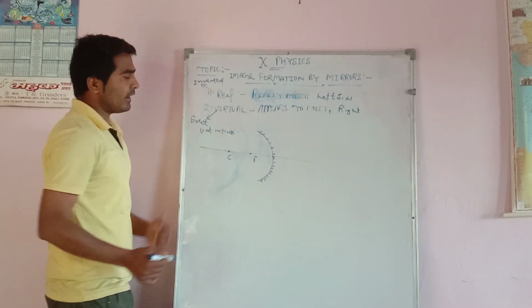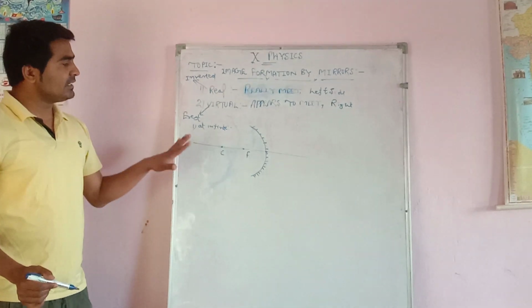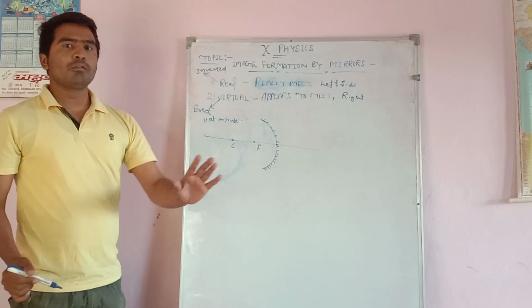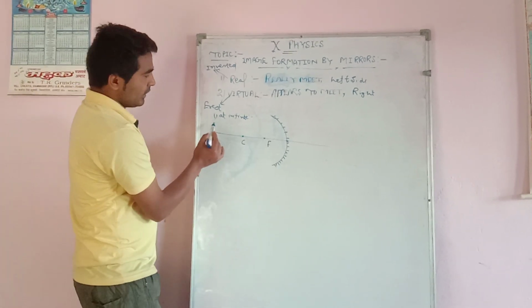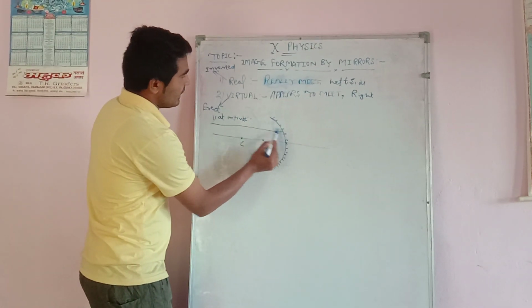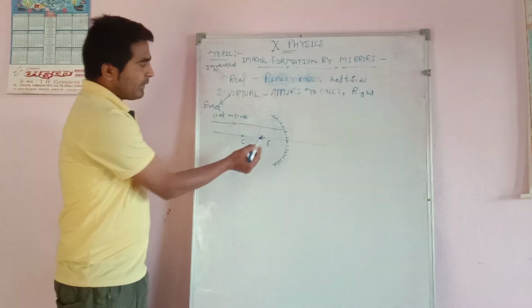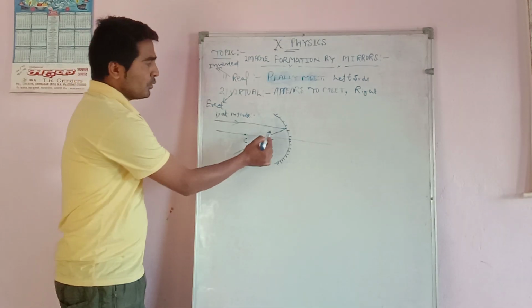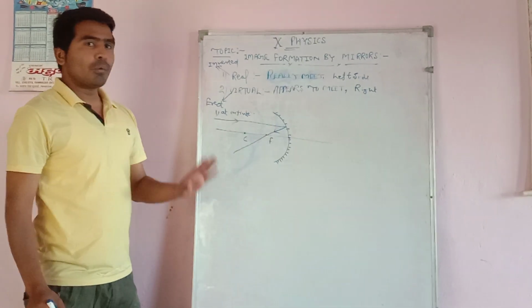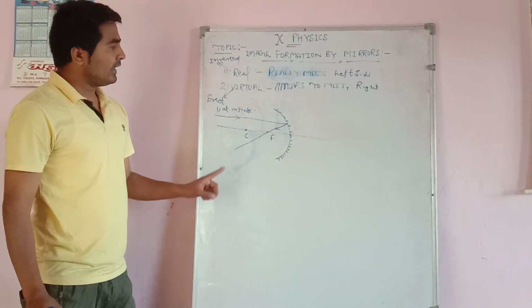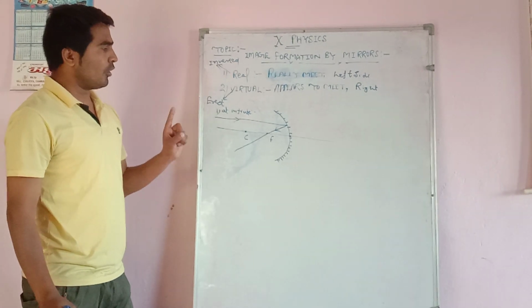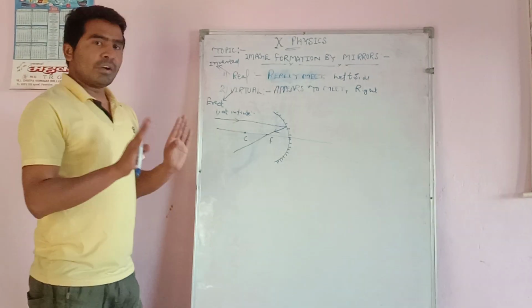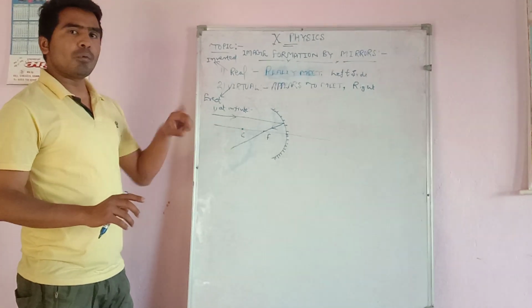When the object is at infinity, it means the object is not on the principal axis. Light rays will be coming from very far from the mirror. Suppose light comes in parallel; after reflection, the light goes through the focus. Whenever we find the image formation of any object, we throw or travel two or more than two light rays.